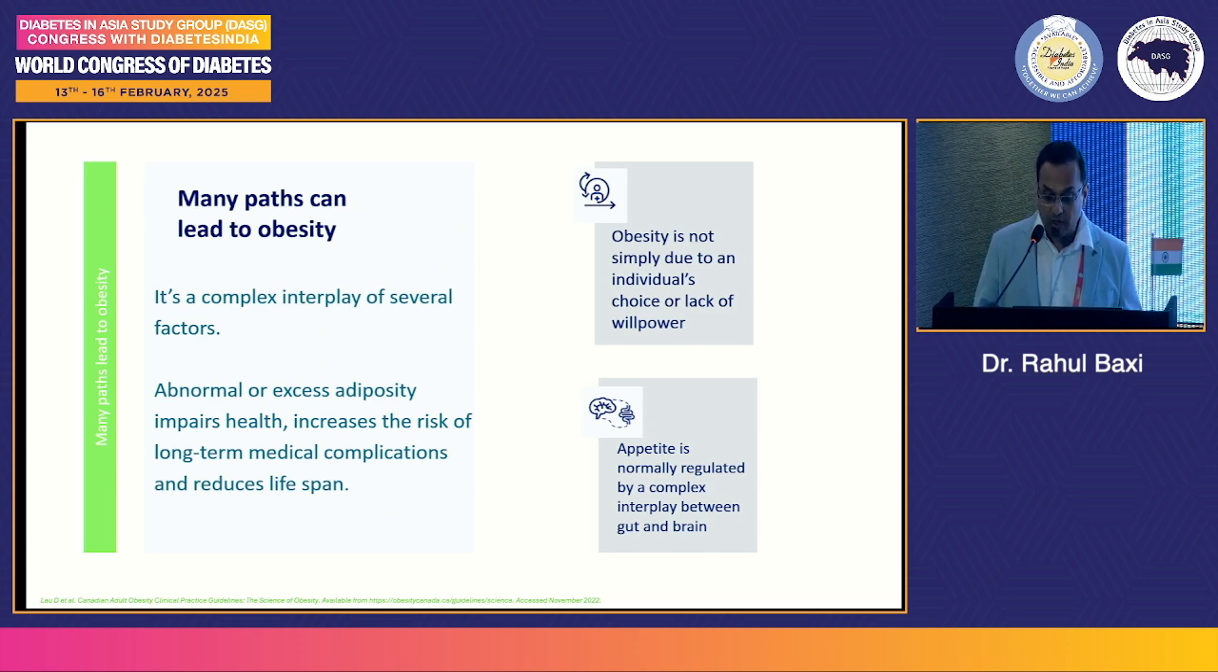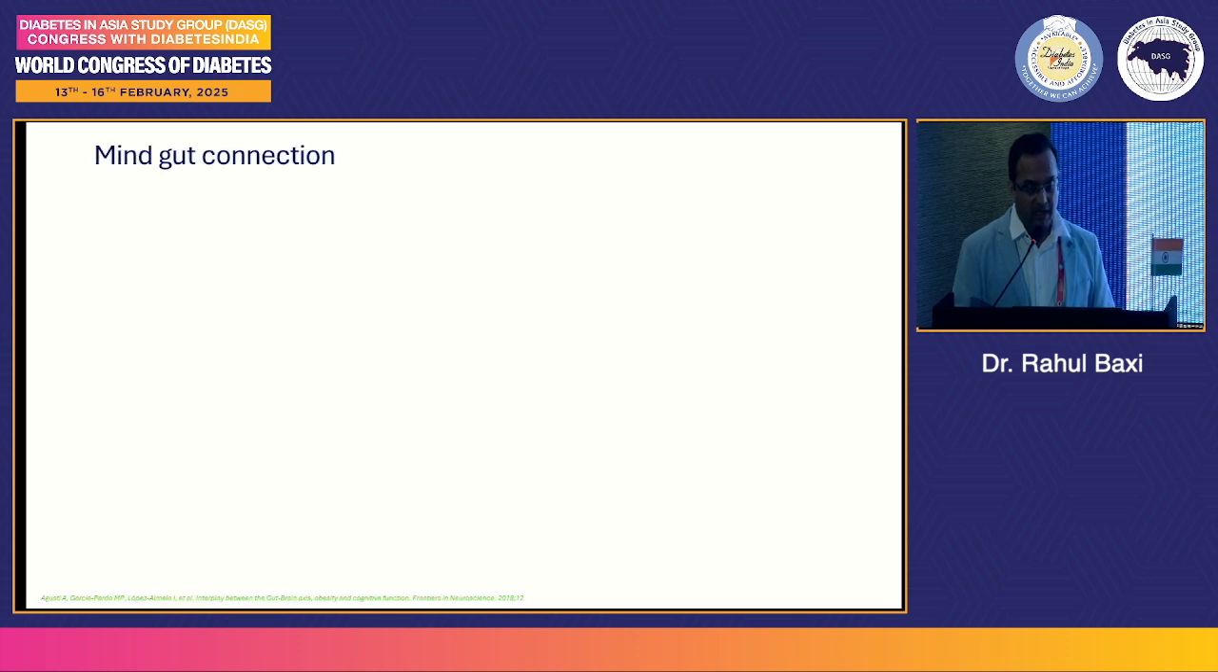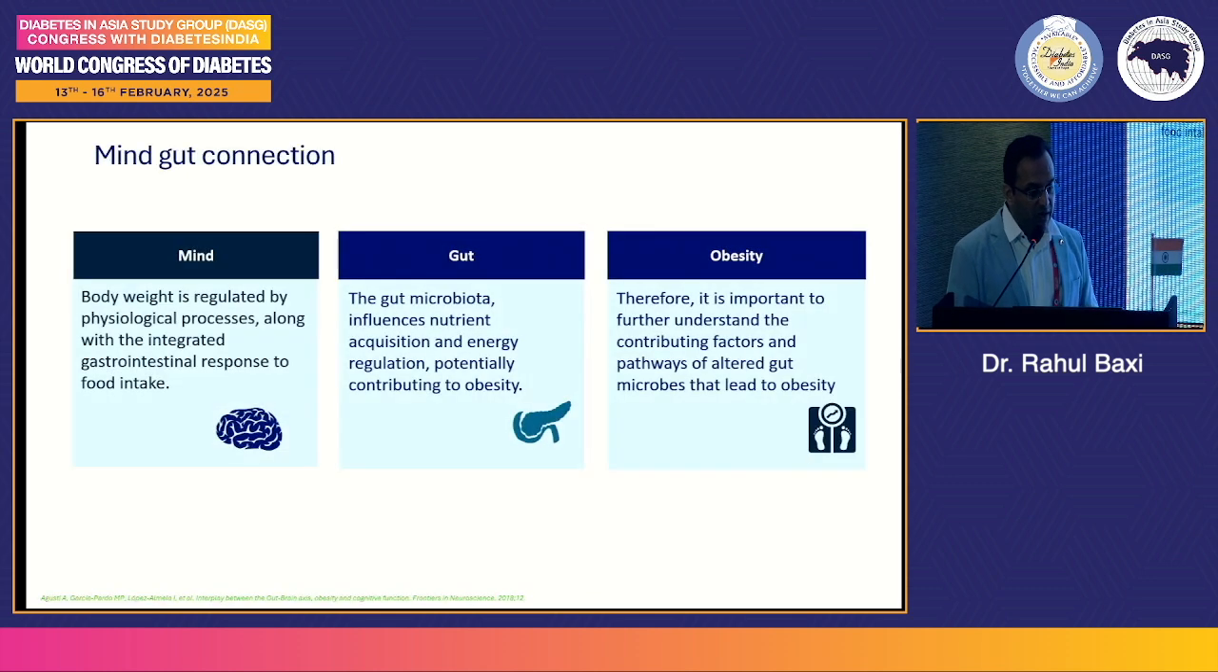And appetite is normally regulated by a complex interplay between gut and brain. Mind gut connection. Let's see what this is. So the body weight is regulated by physiological processes along with the integrated gastrointestinal response to food intake, and the gut microbiota influences nutrient acquisition and energy regulation, potentially contributing to obesity. And therefore, it's important to further understand the contributing factors and pathways of altered gut microbes that lead to obesity.